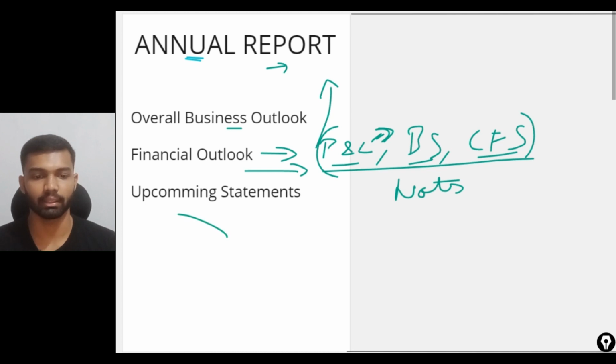And there is an upcoming statement. It is nothing but the vision and mission. What are their long term goals and what are their short term goals, they will mention everything and conclude their annual report.